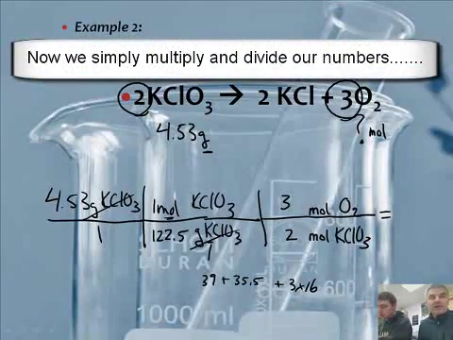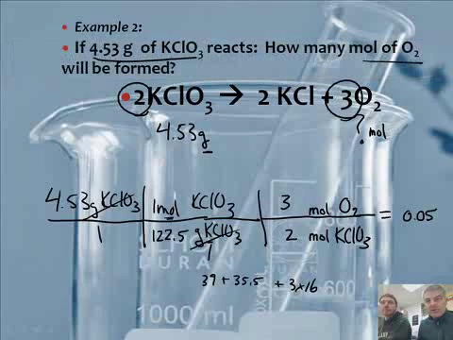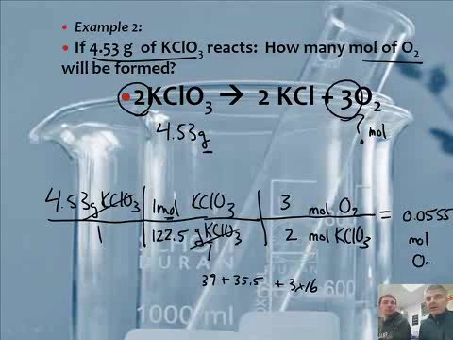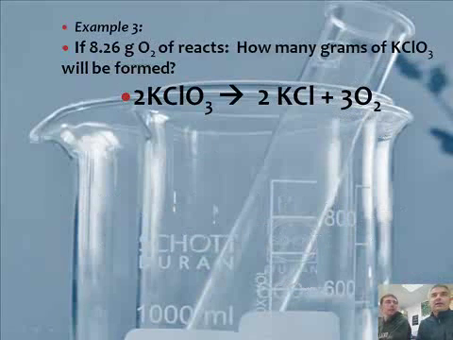So 4.53 times 3 divided by 122.5 divided by 2 equals 0.0555, and that will be moles of O2, oxygen. Now we're not showing the calculator, guys. I think you guys are good enough with a calculator at this stage of the game.